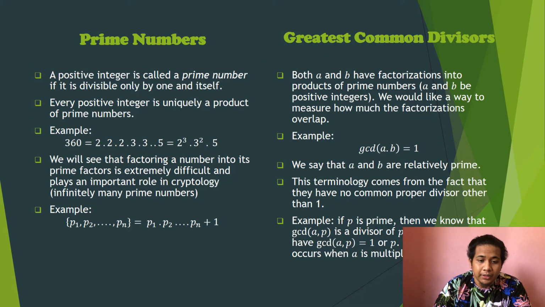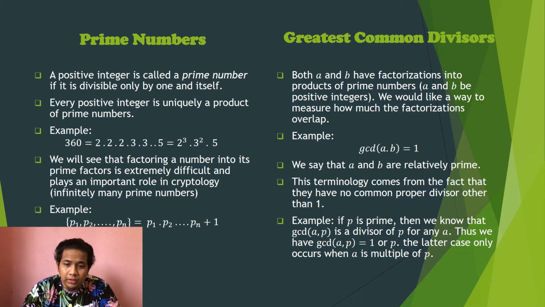First, we see a prime number. A positive integer is called a prime number if it is divisible only by 1 and itself. Every positive integer is uniquely a product of prime numbers. For example, we will see that factoring a number into its prime factors is extremely difficult and plays an important role in cryptology. We know that there are infinitely many prime numbers.